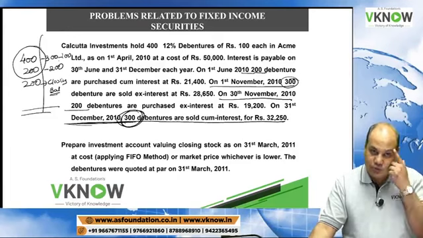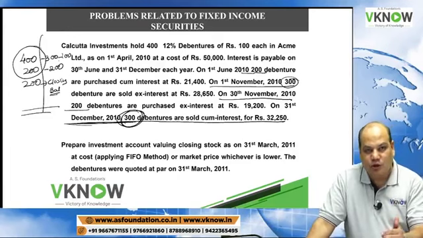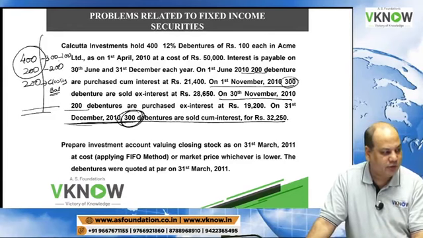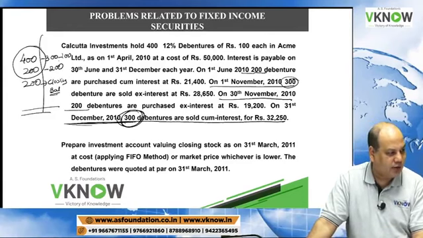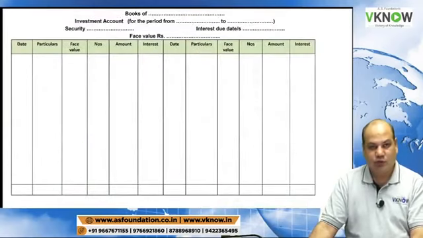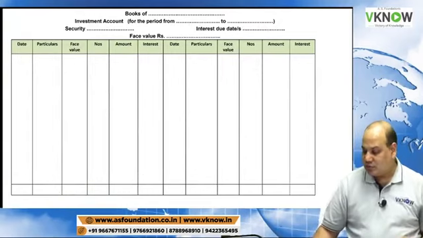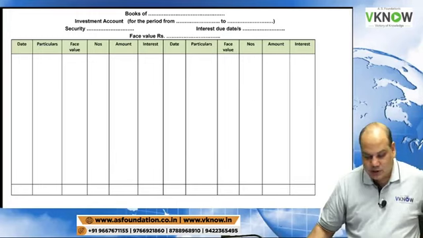The FIFO method assumes that investment first purchased is first sold, first in, first out. It is a very easy question. In this question you don't have brokerage also. So your life will be less miserable. It will be miserable but less.